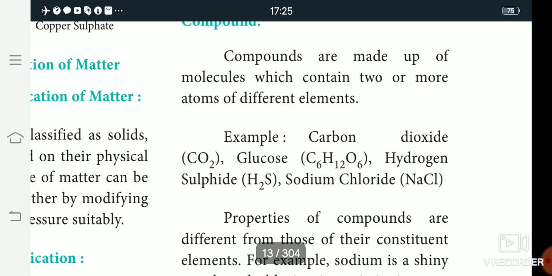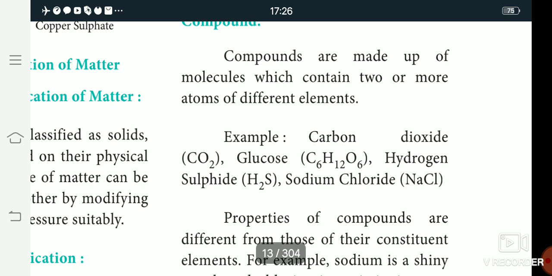In the next one, hydrogen sulfide, H2S, hydrogen and sulfur are present. Then sodium chloride. The sodium chloride formula is NaCl, in the salt. What is the color of sodium chloride salt? White color. Sodium chloride is a solid. It has two different elements, sodium and chlorine.